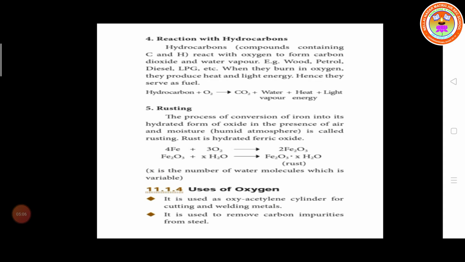Then the next use, it is used to remove carbon impurities. Oxygen is used to remove carbon impurities from the steel. Steel has carbon content, so that carbon content is removed by using oxygen.